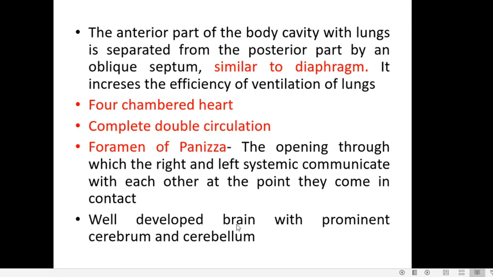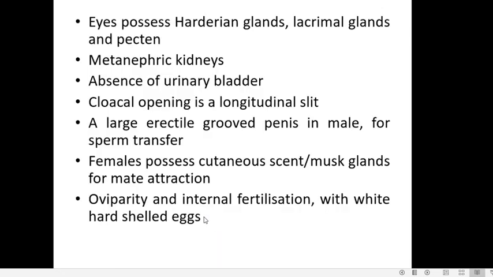Then the brain of crocodiles is well developed with a prominent cerebrum and cerebellum. The eyes possess Harderian glands which help in keeping the eyelids moist, the lacrimal glands which help in keeping the eyeball moist, and the pecten which helps in nourishing the retina and the choroid. Then the kidneys are metanephric, just like other reptiles.